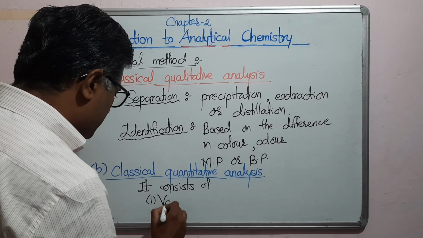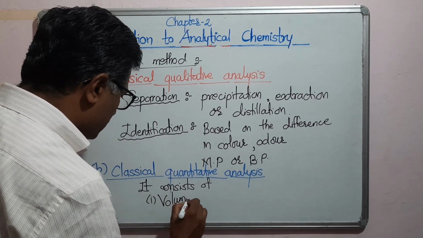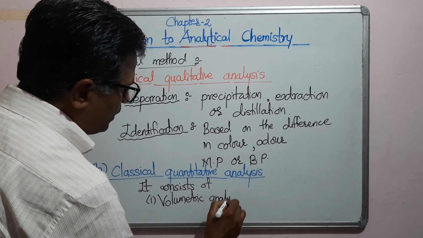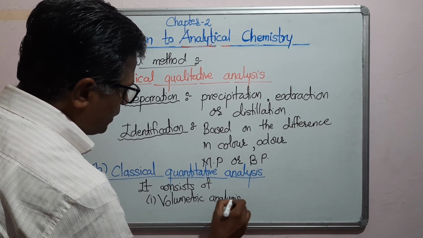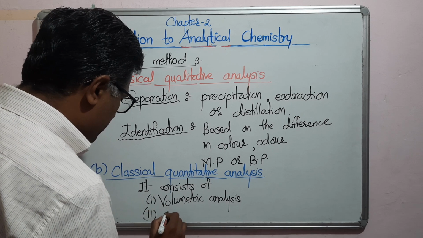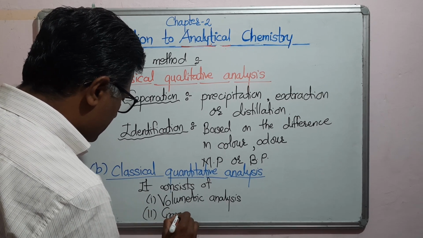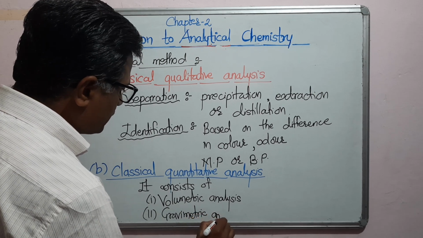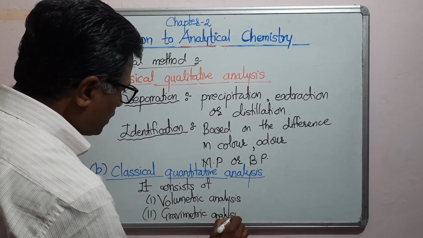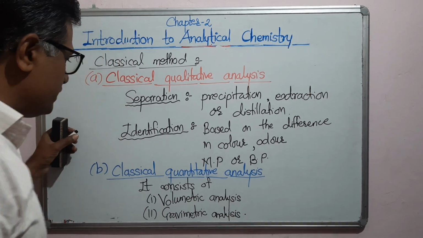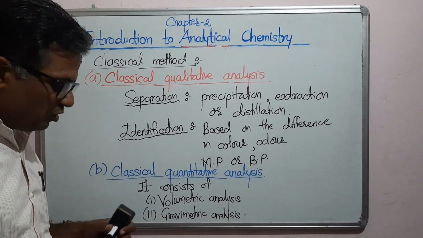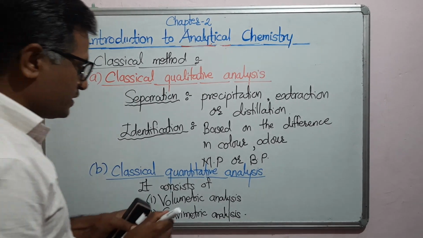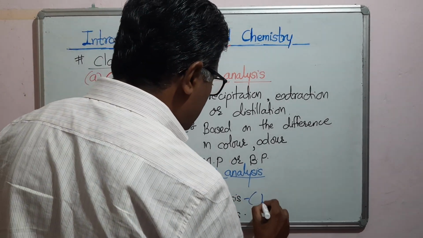The first one is volumetric analysis, and the second one is gravimetric analysis. Classical quantitative analysis includes volumetric analysis, which means you are conducting titrations in your laboratory.